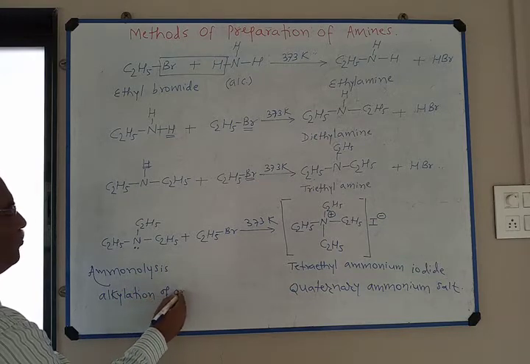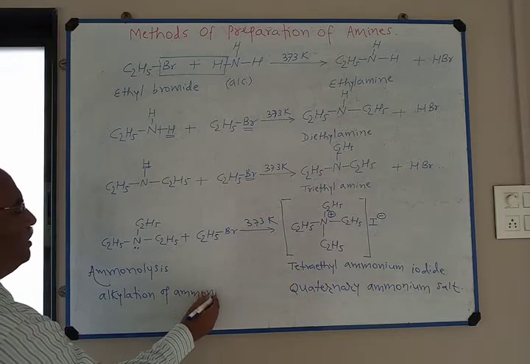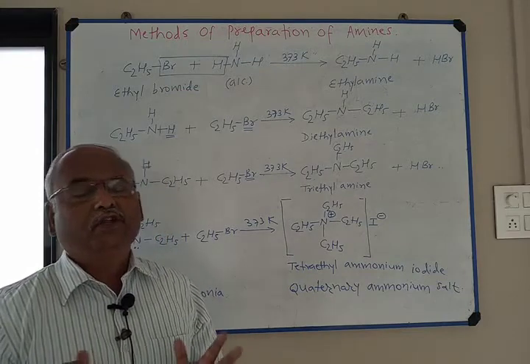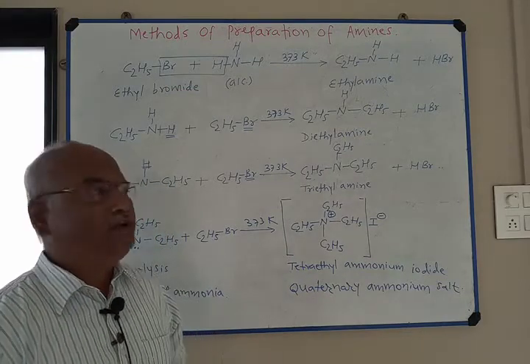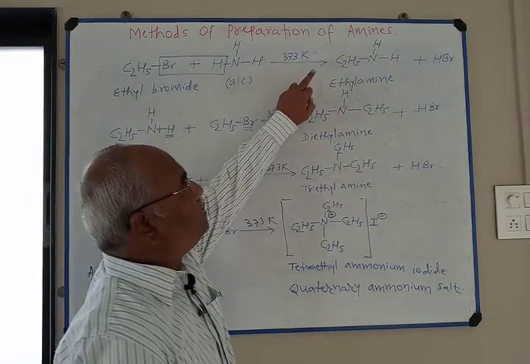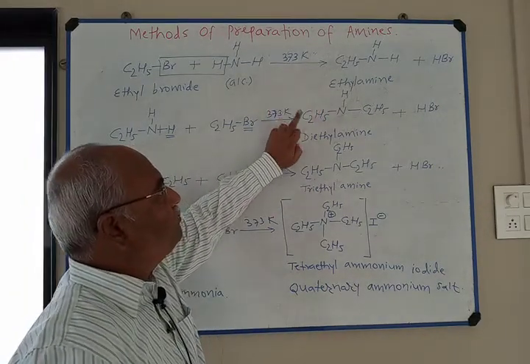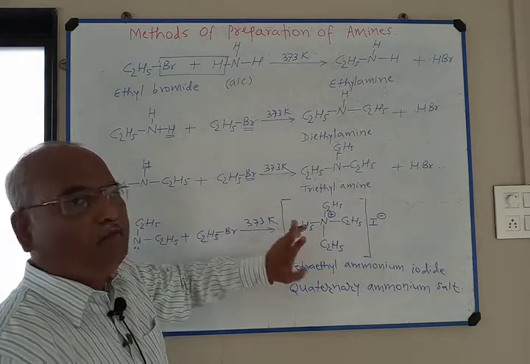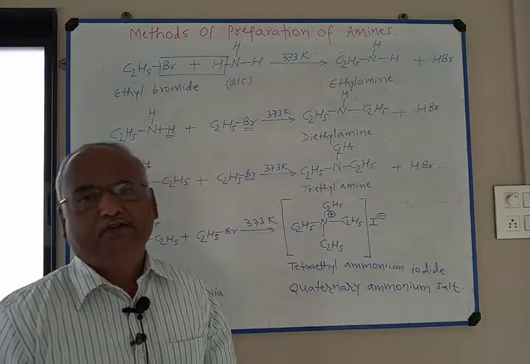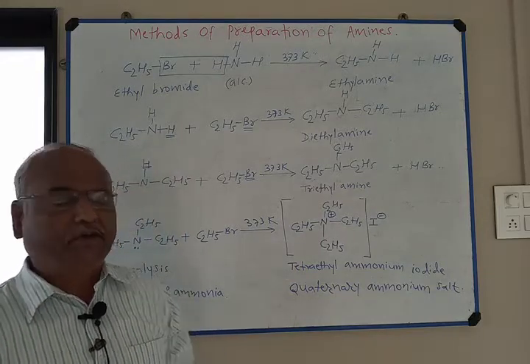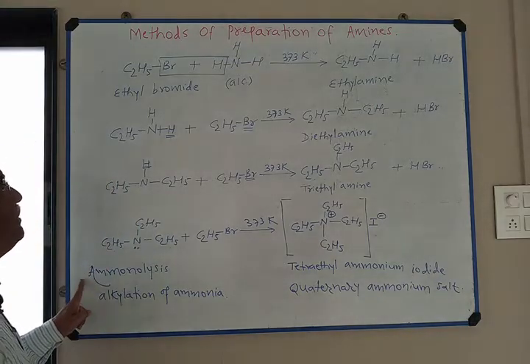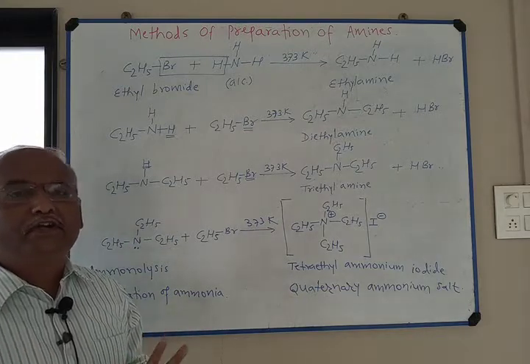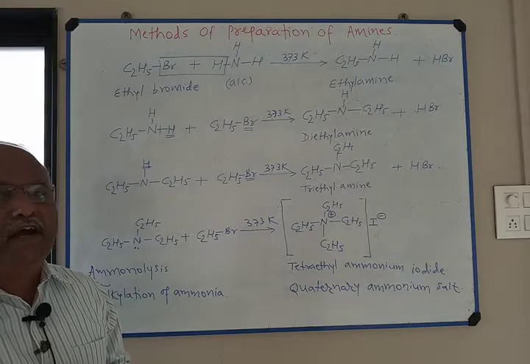Remember, this is not a good method for the preparation of primary amine, because here a mixture of primary amine, secondary amine, tertiary amine and quaternary ammonium salt is produced. This mixture is difficult to separate. Therefore, ammonolysis of alkyl halide is not a good method for the preparation of primary amine.